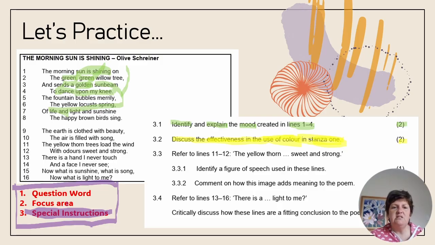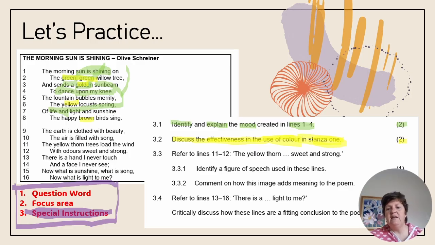So the colors in stanza 1, green, green, golden, yellow, and brown. So the colors that are used in this stanza, guys, are all very vivid colors, and they're all colors that speak to natural imagery.